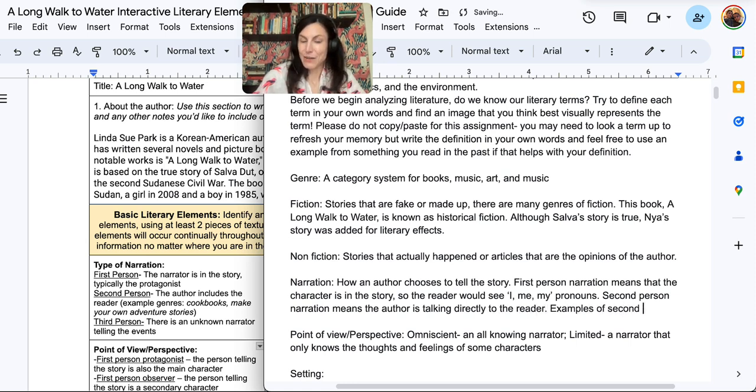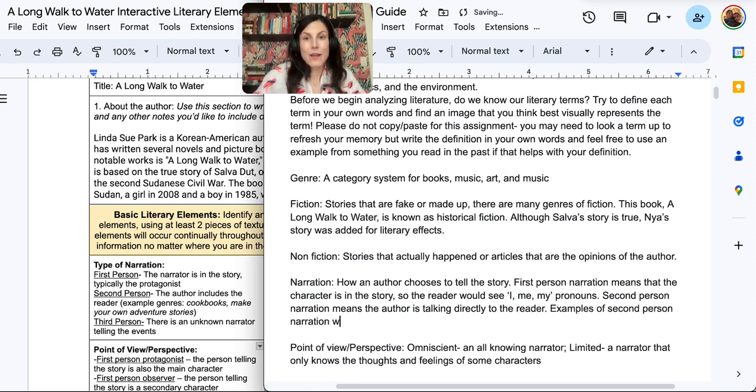Examples of second person narration would be cookbooks or adventure novels. If you ever read an adventure story when it says, you approach the bridge, turn to page 6 to cross the bridge, turn to the next page to take the other path, something along those lines, where you would see the pronoun you.